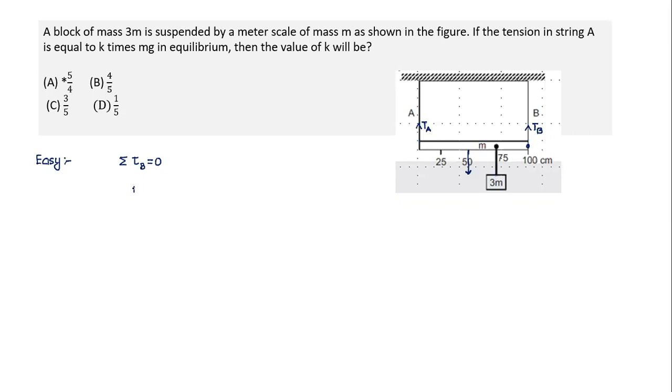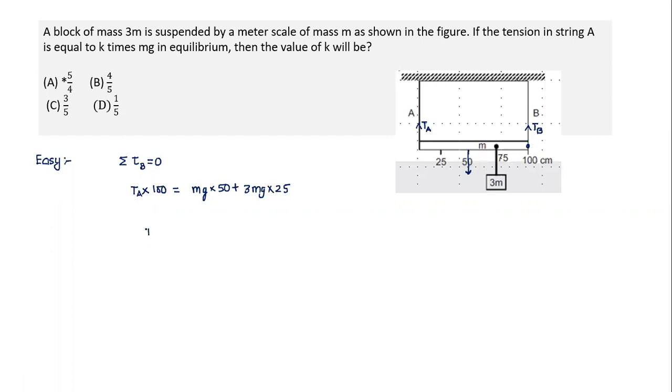So due to tension, it will be TA into perpendicular distance. Since all the forces are vertical, the perpendicular distance will be the horizontal length, which is equal to 100. We can write in centimeters also. Both sides same unit will cancel out. And it will be equal to mg into this distance 50. And the other torque is also due to 3 mg here, at a distance of 25. So from here very easily you can solve.